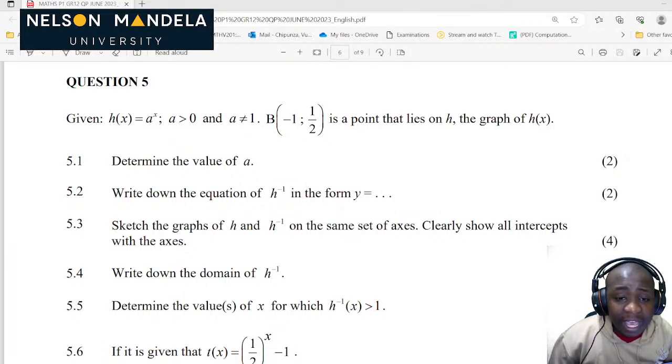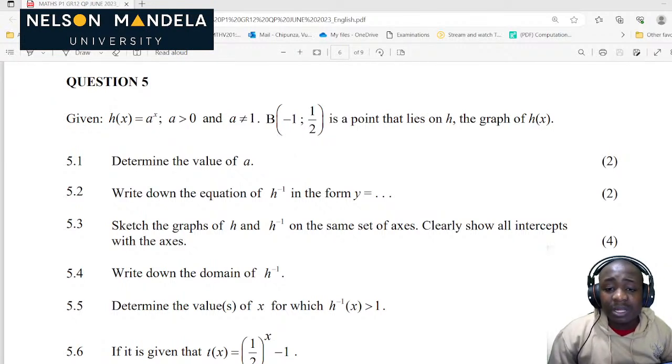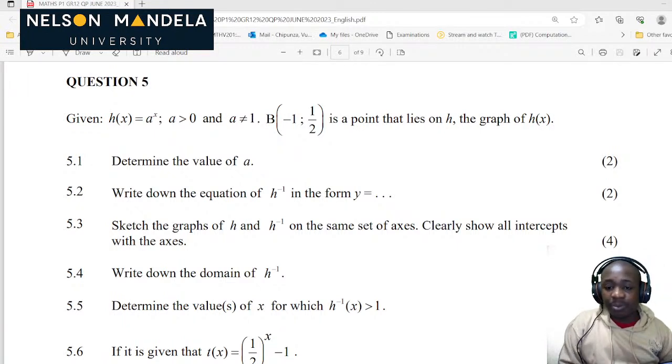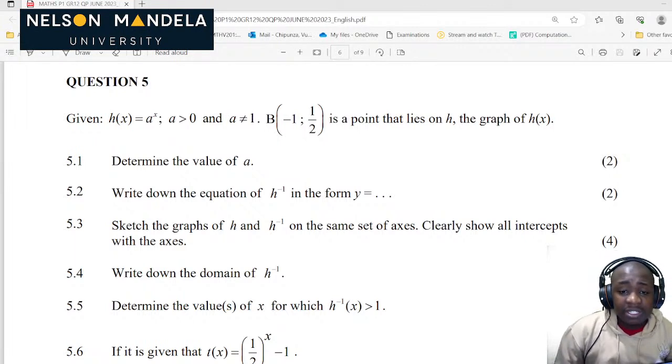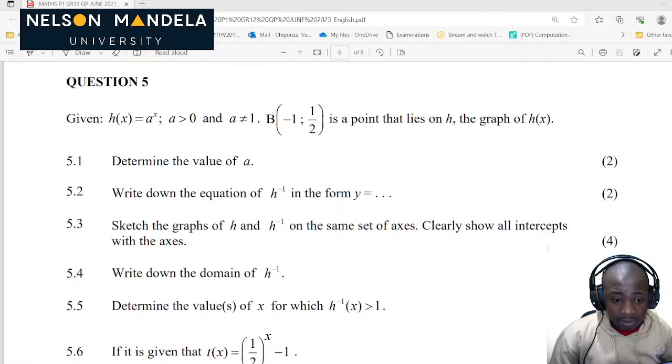Question number 5. Given h of x is equal to a to the power x, where a is greater than 0 and a is not equal to 1, and we are given the point (-1, 1/2), which also lies on h of x. So what will be the answer there? It's so important for us to be able to realize the answer in that question. So now let's delve straight in. Determine the value of a. How can we determine the value of a? So we are given h of x. How can we solve this problem now?